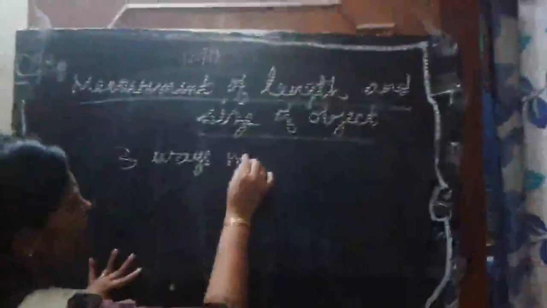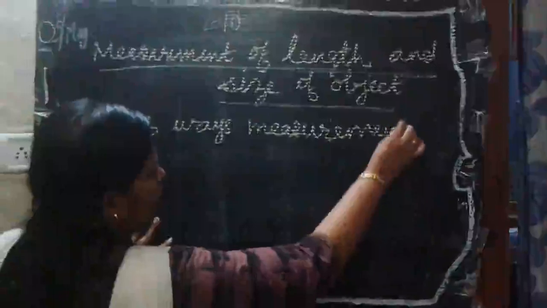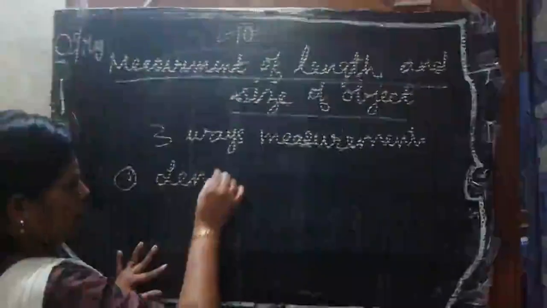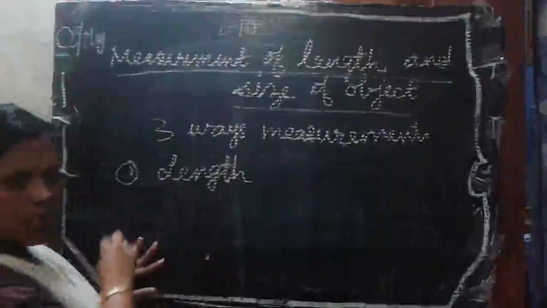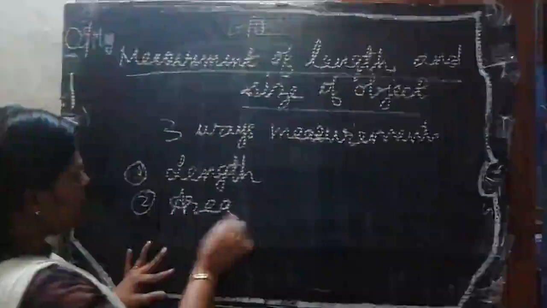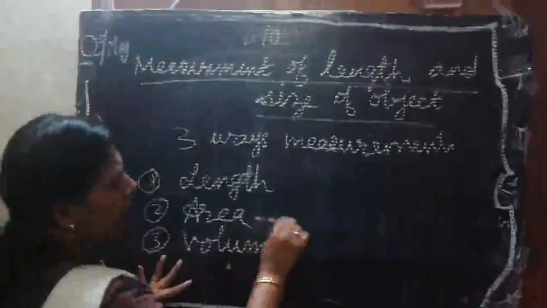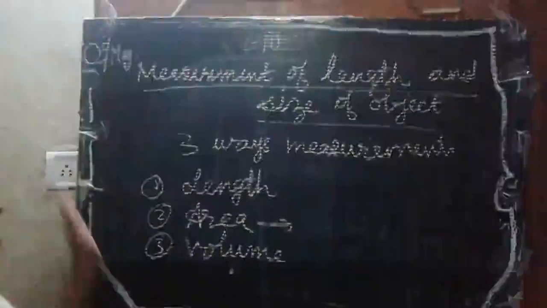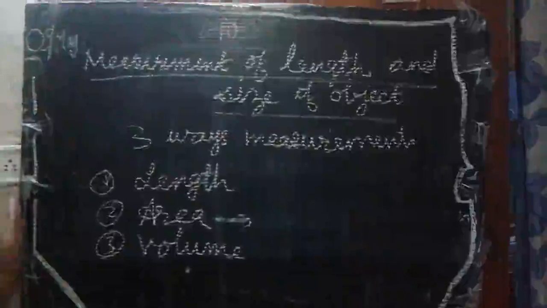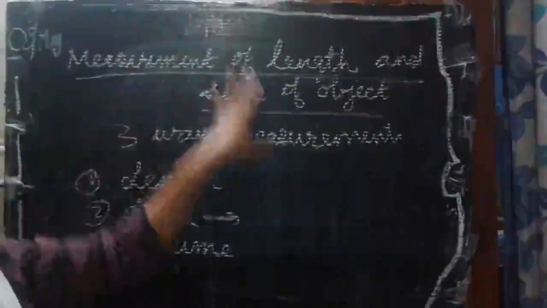Okay, there are three types of measurement you can see. The first one is length, or distance. The second one is area, and the third one is volume. For area, if it is a rectangular thing or place, we will say the area is length and breadth, or if it is square shaped, then we will say the area.